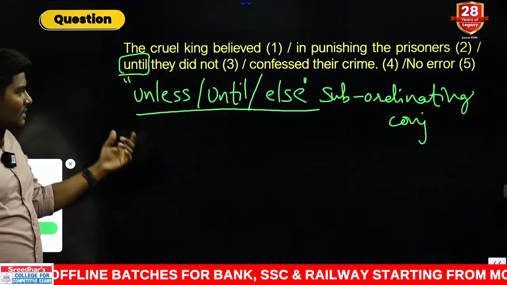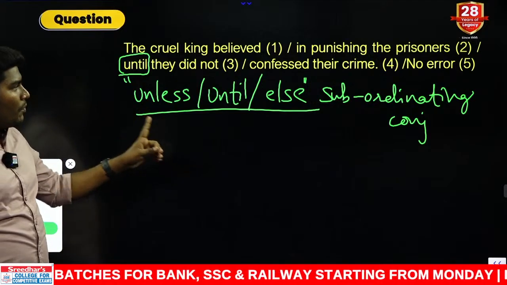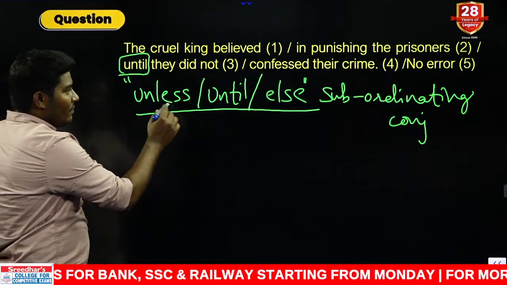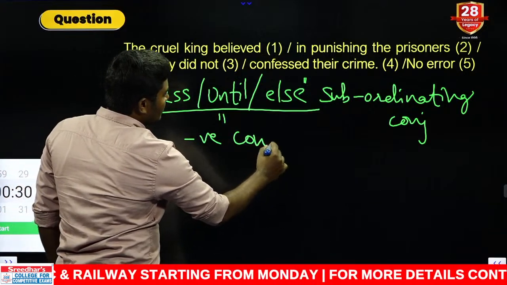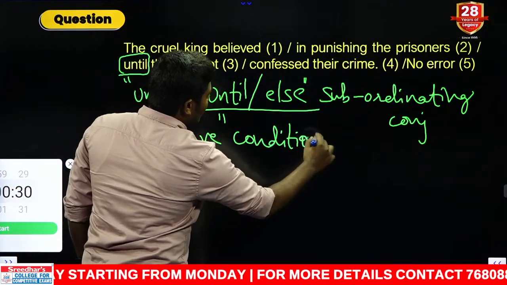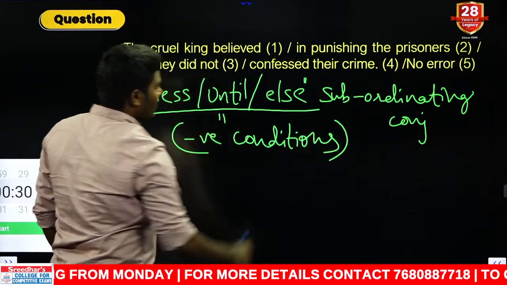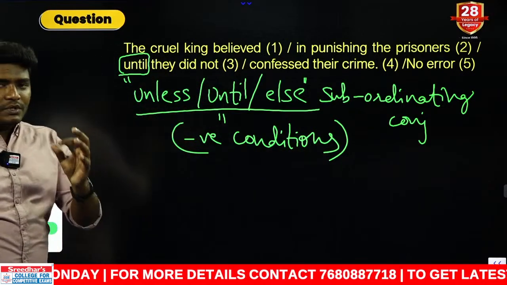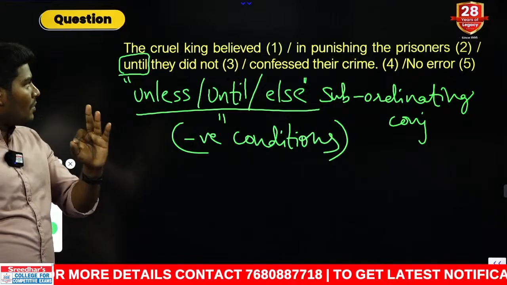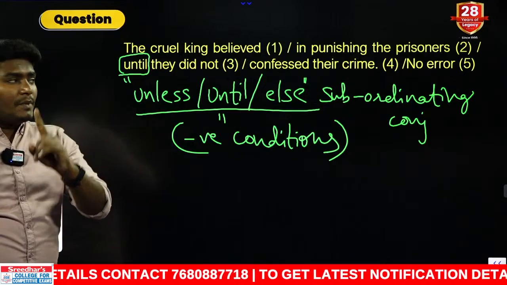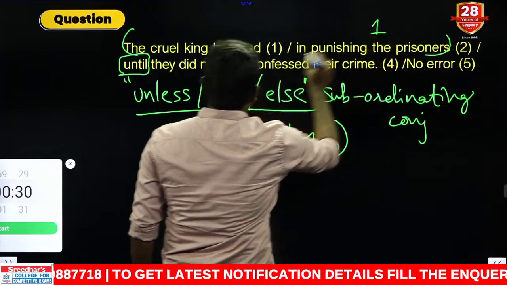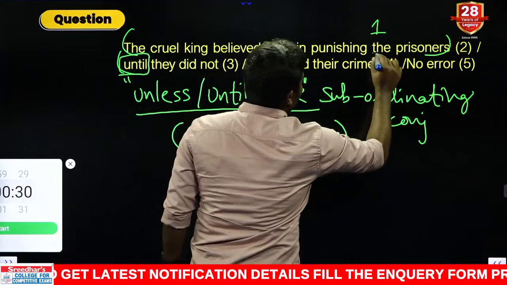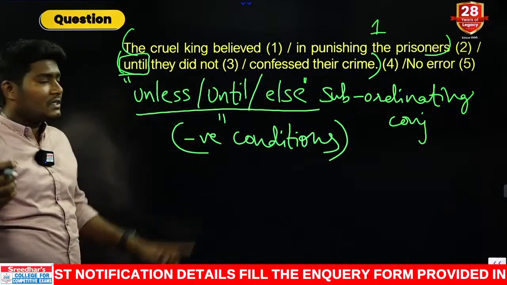The rule is, these three words are equal to already negative conditions. So when these three words are used in any clause, I'm not speaking about a sentence, I'm speaking about the clause. See, from here to here, this is clause number 1. From here to here, this is clause number 2. Whatever the clause they are used with.